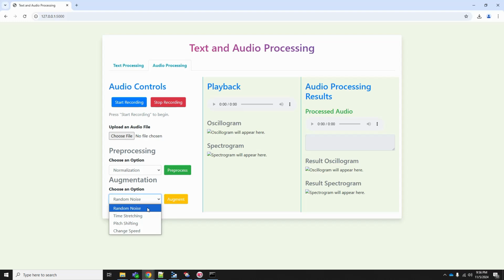Changing the speed is kind of similar to time stretching. Whether you make a slow audio or a very fast audio, like when you play it in 2x, right? YouTube plays it in 2x. Such things are augmentation techniques where you pass in the original file and create a new file with this particular technique. So let's get to the demo.